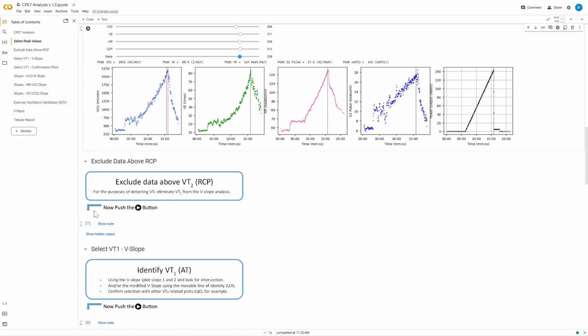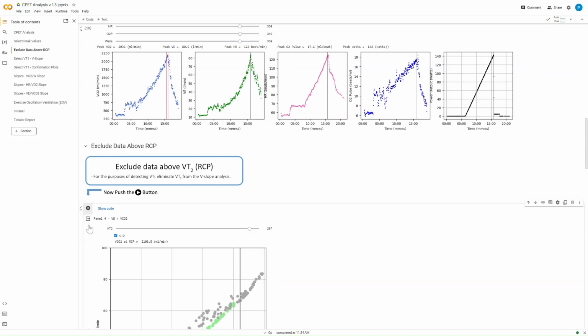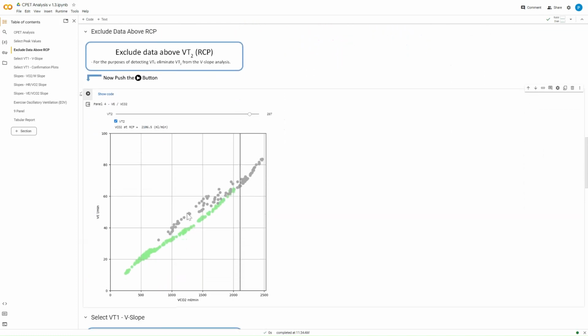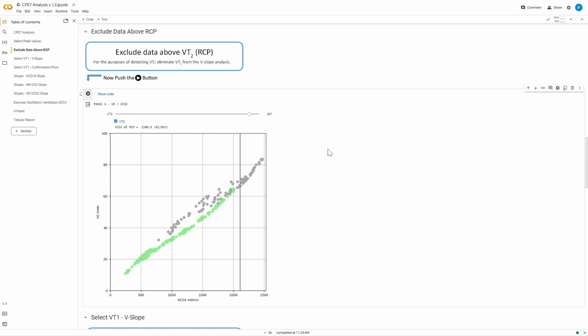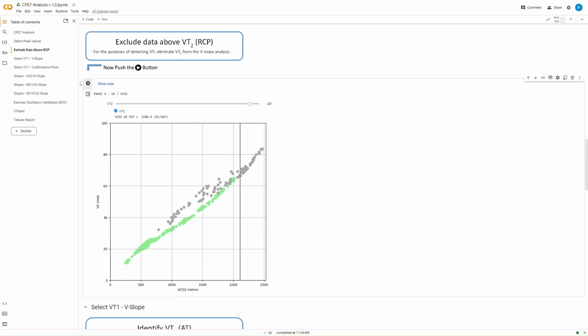Moving on to the next section. So again, I'm looking for a little button to push here. Now, this one's a little bit glitchy sometimes and doesn't draw in the right way. So if it's not drawing in a nice square like that, then just hit the play button again, and it will draw it appropriately. So what we're looking for here is to exclude the data above the second ventilatory threshold. Now, I'm not going to go too much into the physiology behind that or at all, but suffice to say that you can use this graph to shift this slider, and the stuff that is grey is the stuff that will be excluded in the subsequent analysis that we're going to do.